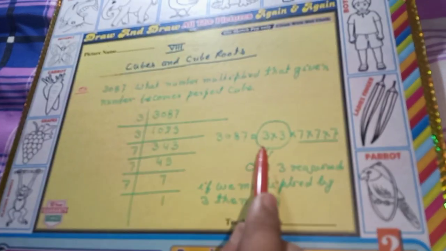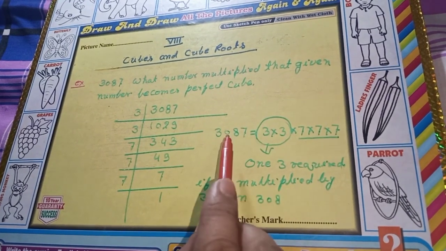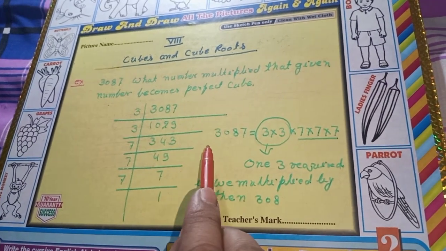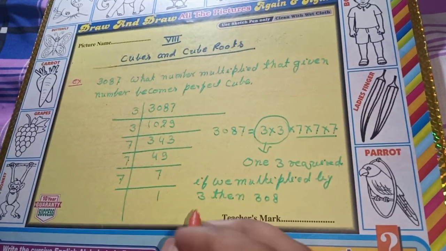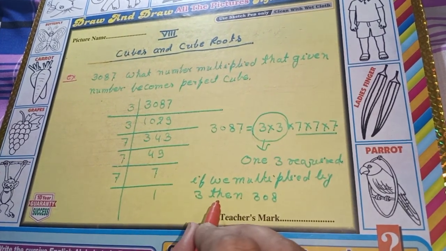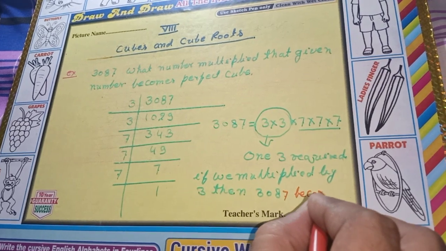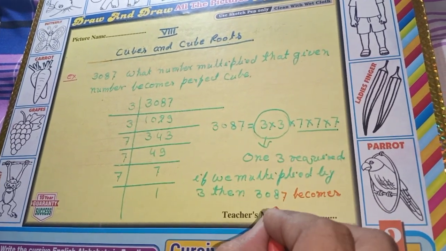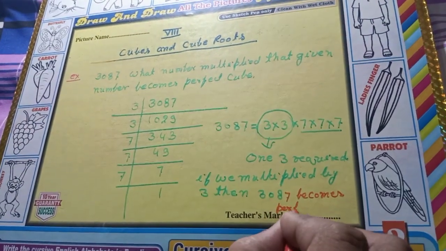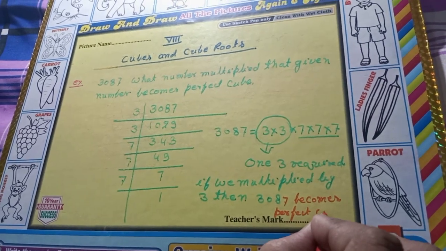So if we multiply 3087 by 3, it becomes a perfect cube.